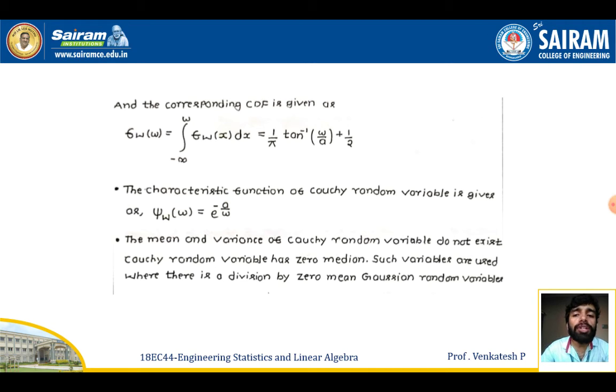So in this Cauchy random variable case, the mean and variance do not exist. Since the Cauchy random variable has zero median, in this case the mean and variance do not exist for the Cauchy random variable. Such random variables are useful where there is a division by zero mean Gaussian random variables.